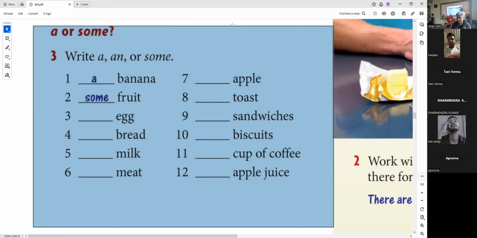Some biscuits. It's like some sandwiches, some biscuits. 11.